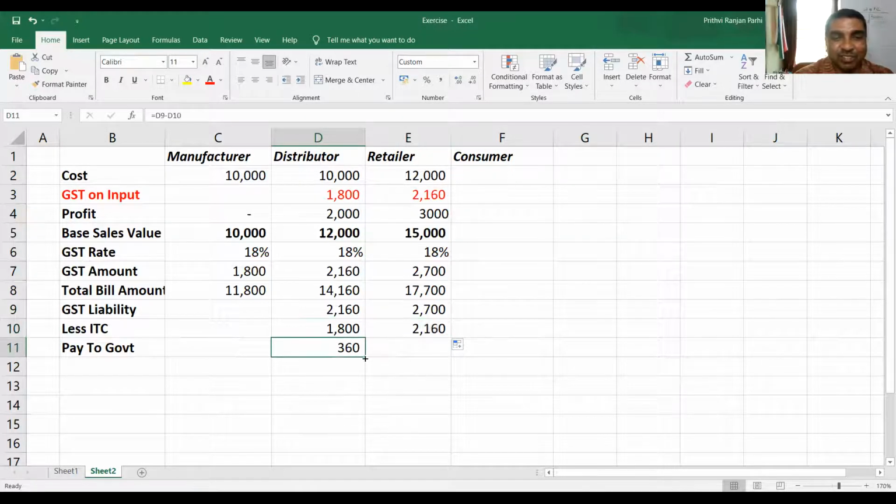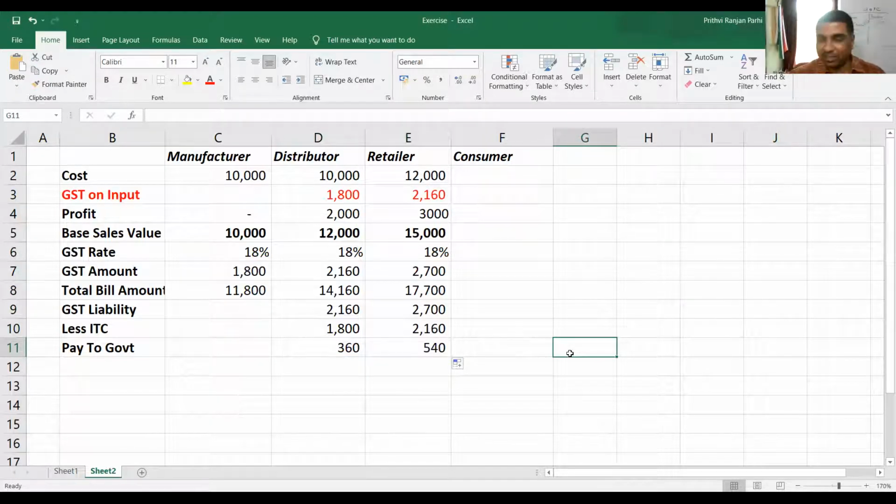So how much effectively he will be paying? 540 rupees he will be paying to government. Understood? From customer he is collecting 2,700. And when he purchased, he has already paid 2,160. So balance 540 rupees he has to pay now. Understood this? Yes or no? Yes, sir.